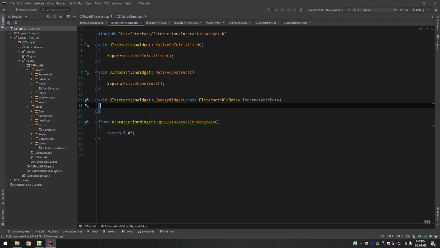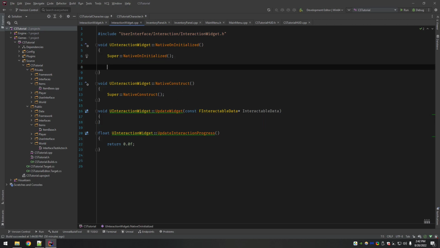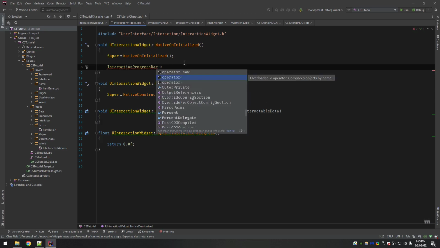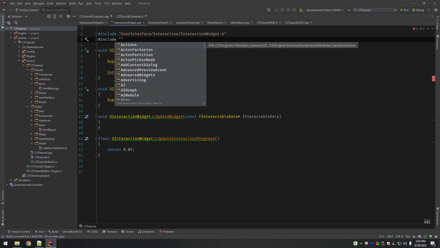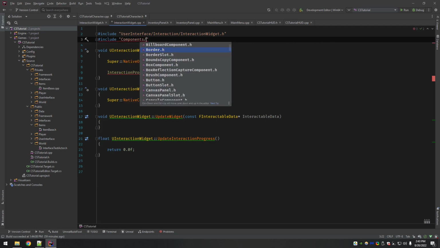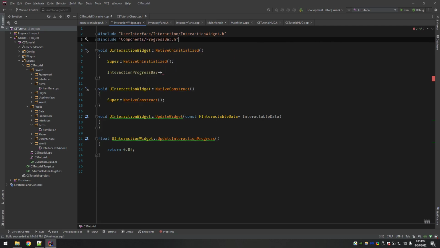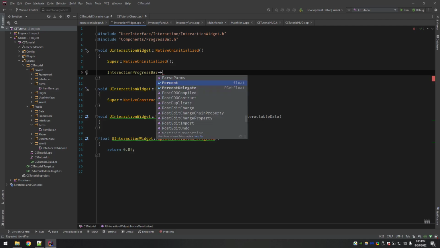So the very first thing we want to do is bind the progress bar to the update interaction progress function. Now, we have the same issue as always. We're missing the include. For any UMG widget building blocks, texts, progress bars, any of that stuff, you will find it in the folder called components. ProgressBar.h is for that one.